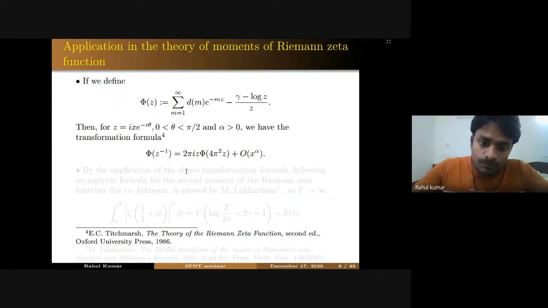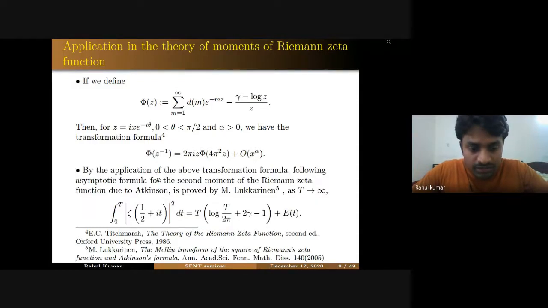When a = 0, what Laurent Lucarin did, she proved this transformation formula for d(n), which involves this big O bound, you can see, and by an application of this transformation formula, she proved the second moment of the zeta function, which was proved before by Atkinson, but she gave another proof of this formula by using this transformation formula. So these transformation formulas have very non-trivial applications also. These are not just for the sake of the formulas, but they do have very non-trivial applications.